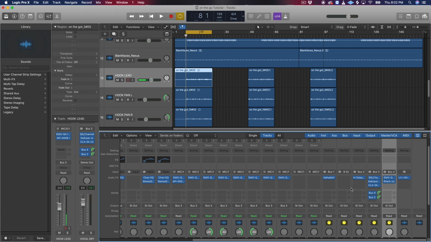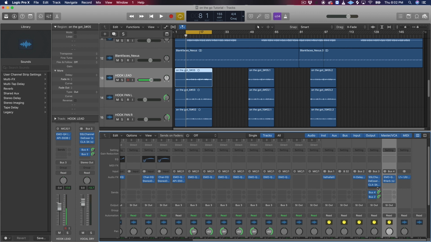I got the Apollo, and I got the UR22. Man, a lot of people sleep on that interface. That interface is fucking dope, man. It's real dope. So if you don't have it, make sure you get you one. It's a good backup. And I think I touched bases on everything as far as mixing my vocals down with the hook. See, we got the EMO Q, we got the API. Yeah, we pretty much touched bases.